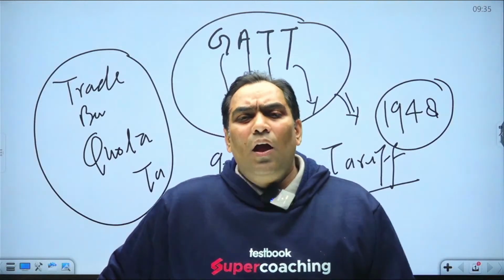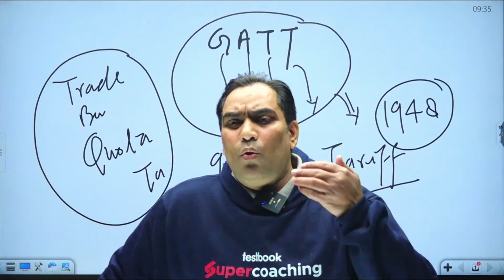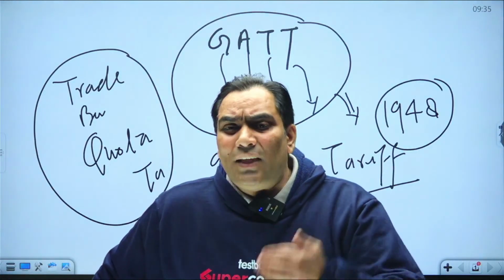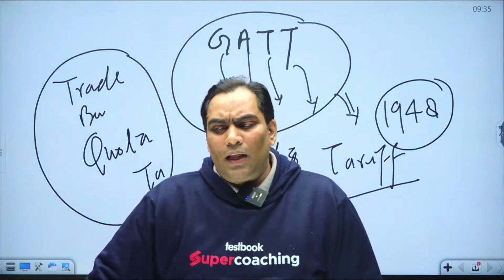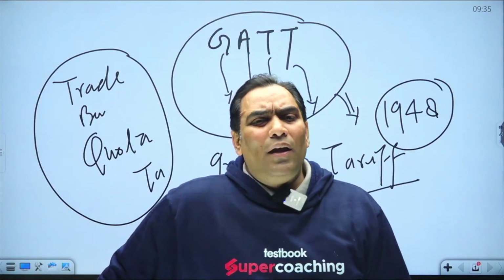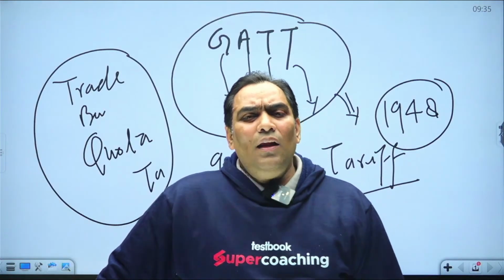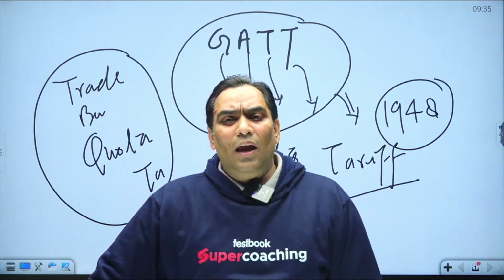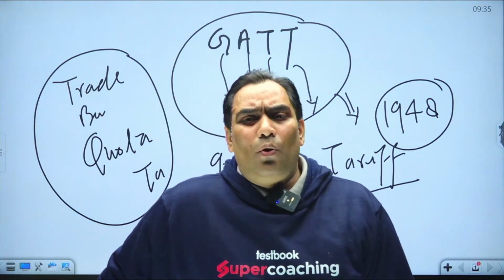What is the meaning of tariff barriers? It means they impose a tax on imports. If any enterprise or industry imports raw material from another country, they have to pay a high rate of tax, which is known as import tariff.